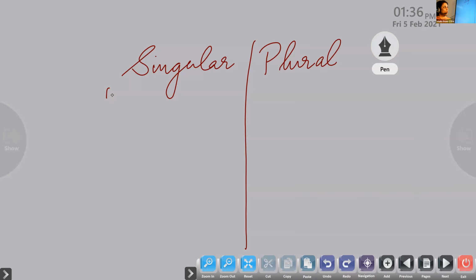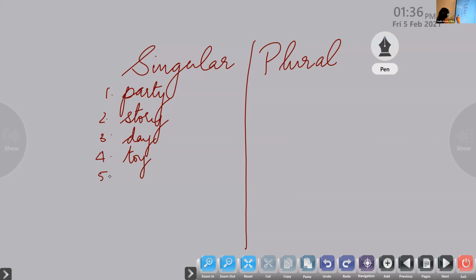So the first word is party. The second word is story, S-T-O-R-Y, story. The third word is day. The fourth word is toy. The fifth word is baby.